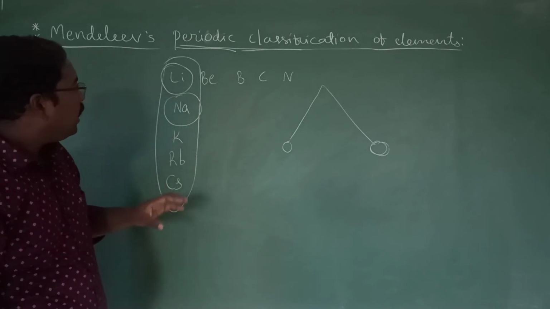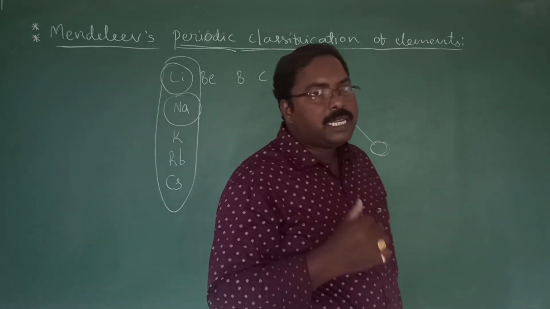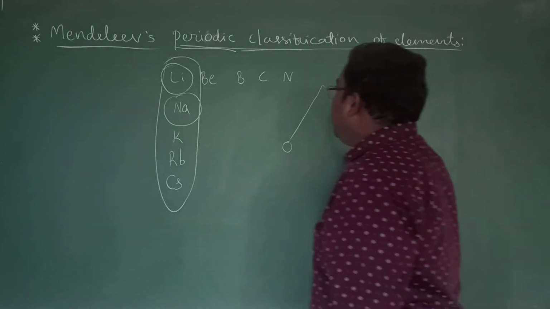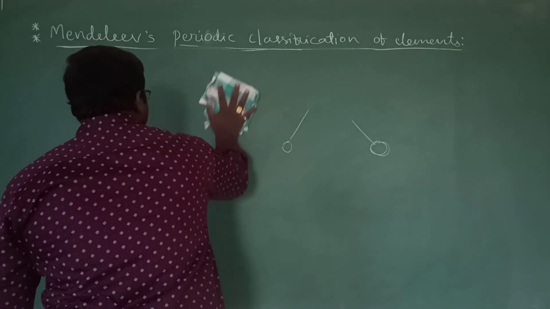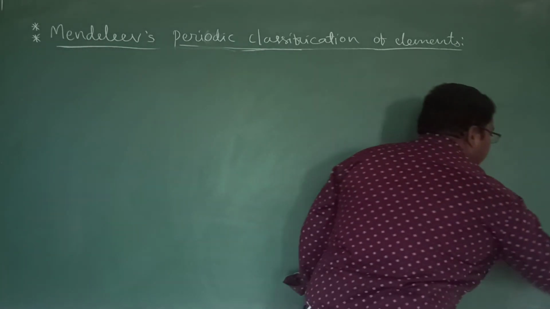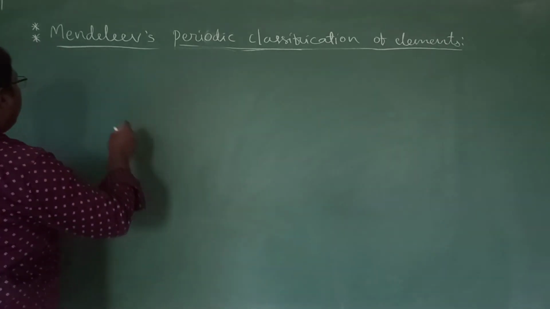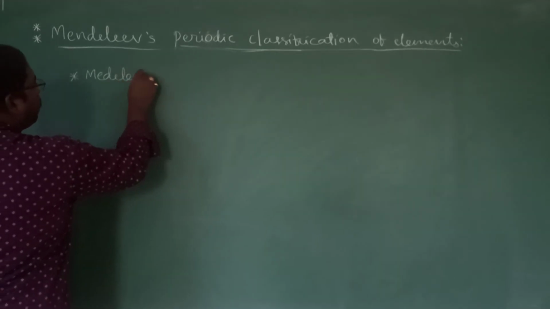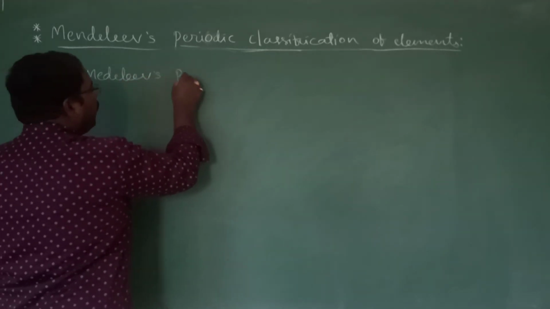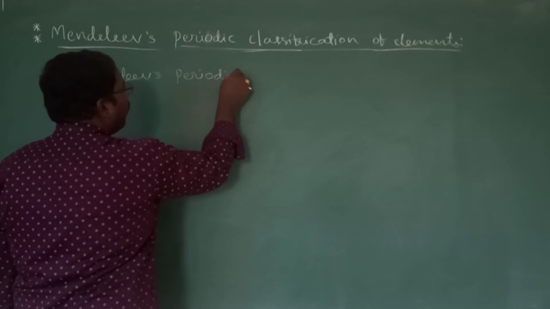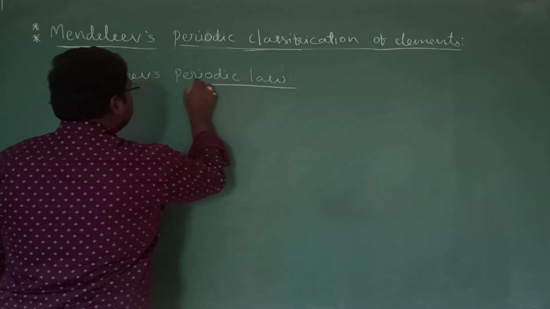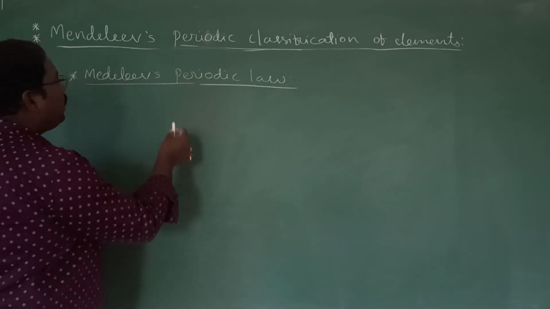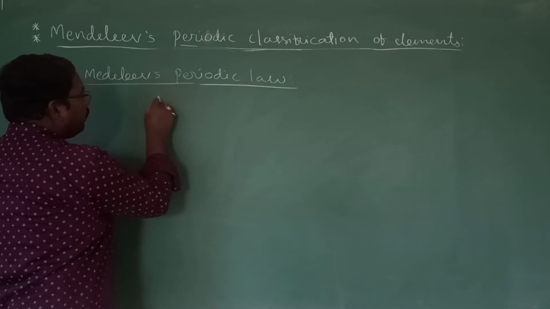Now, coming to the periodic classification given by Mendeleev. He also gave a law, which is known as Mendeleev's periodic law. First note down Mendeleev's periodic law. What is meant by Mendeleev's periodic law?